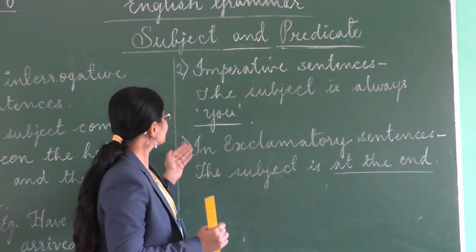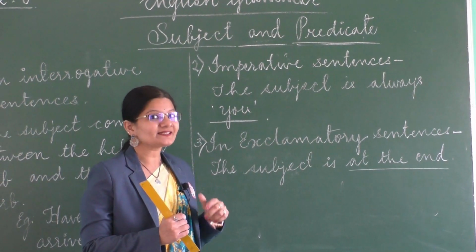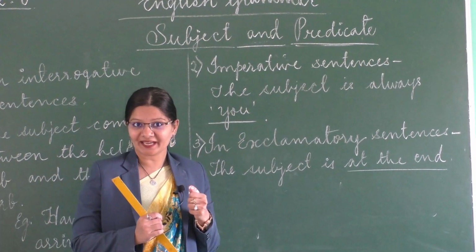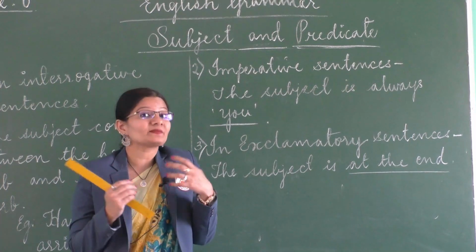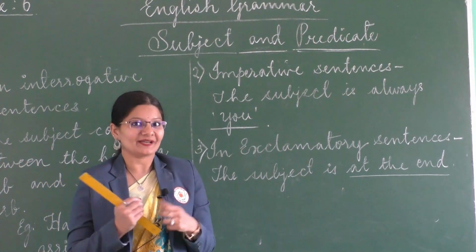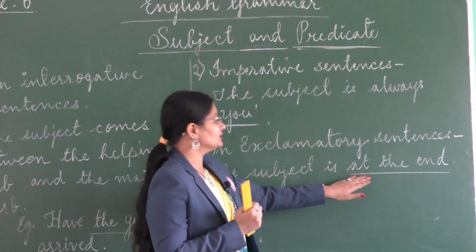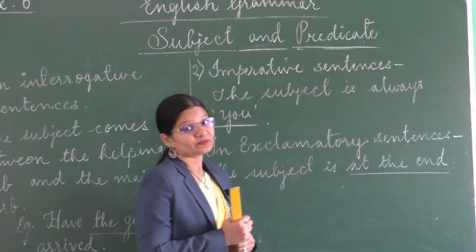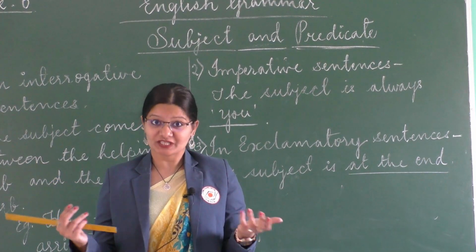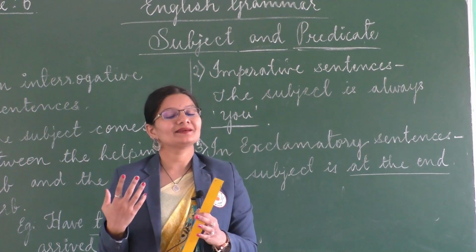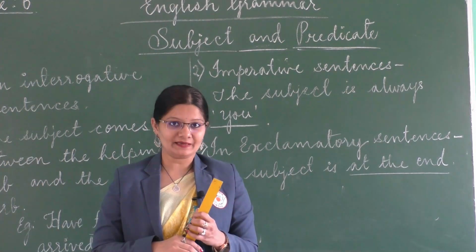Okay? Then in exclamatory sentences, what are exclamatory sentences? I hope you all remember. Yes, you're right. It talks about extreme emotion or it talks about something which is a wonder or a surprise, right? So what happens in that case? In that case, the subject is at the end. For example, what a beautiful speech she gave. So where is the subject there? She, right? So it is towards the end.